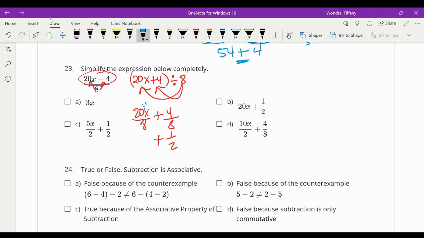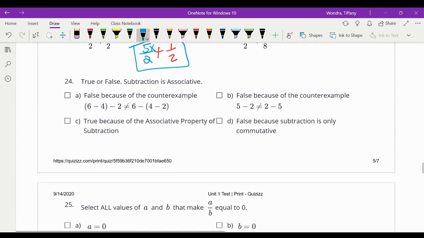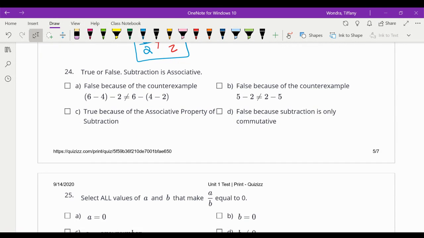This I could divide by 4 to get 5 over 2, and that's x. So that would be this one right here. That's the division, or the distributive property of division. True or false? Subtraction is associative. Associative means the grouping changes on one side. That's definitely false. I'm not going to pick this one with true.